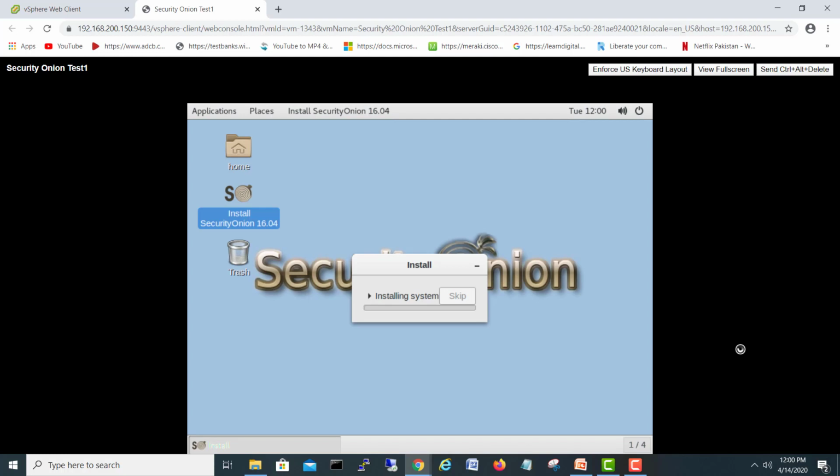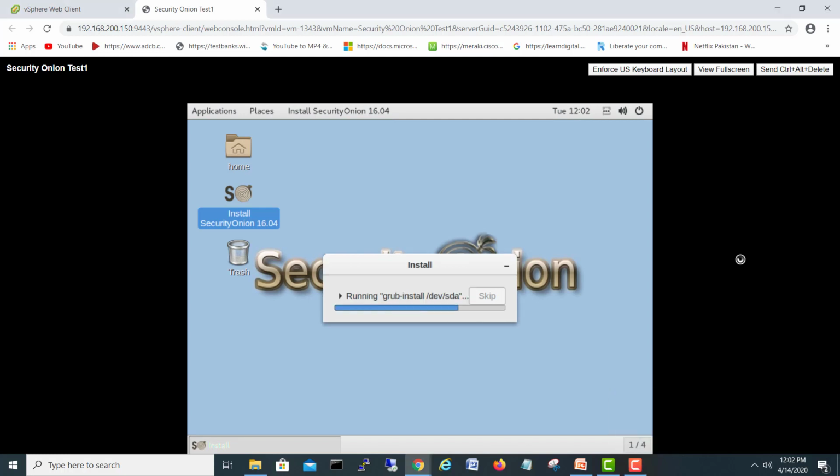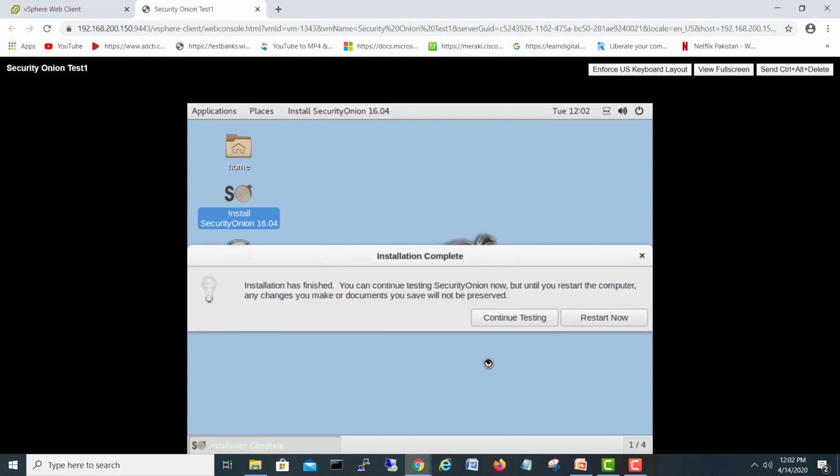So let's wait for the system to install, and when the system is installed, I'll come back again. Okay, it's running the other installation files and managing all the things. Okay, it's finished the installation file, and it's asking for a restart. So I will restart now.